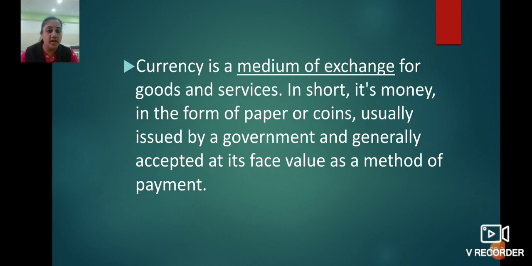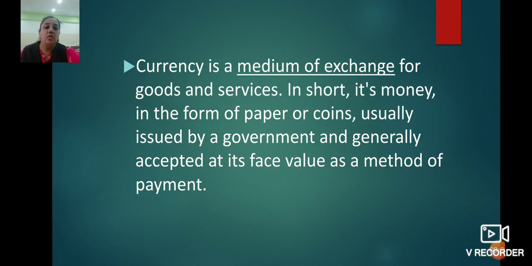Now children, on the currency there are numbers written. Maybe it is a coin, maybe it is a note. Numbers are written, 10 rupees, 5 rupees, 50 rupees, 1000 rupees, like that. So that is the face value and it is the method of its payment. So have you understood the capital city and the currency?